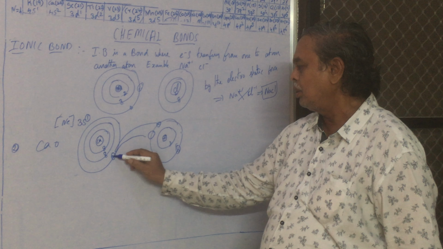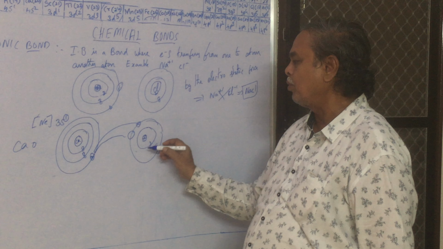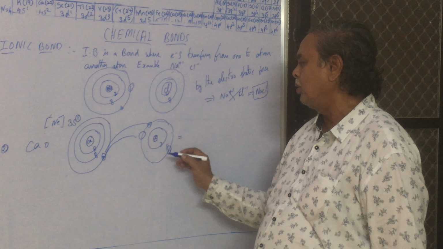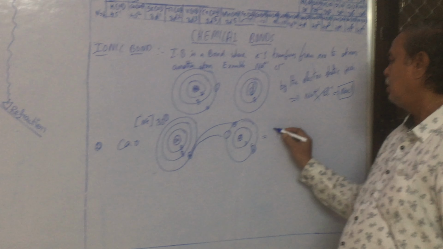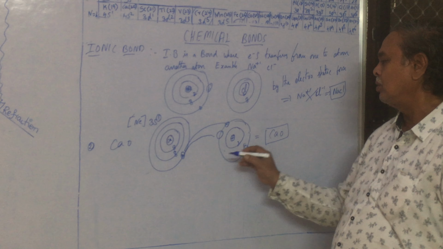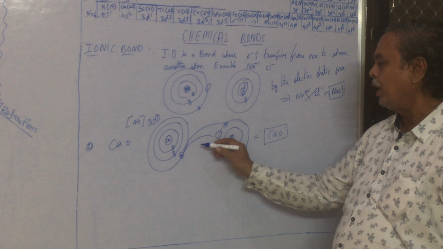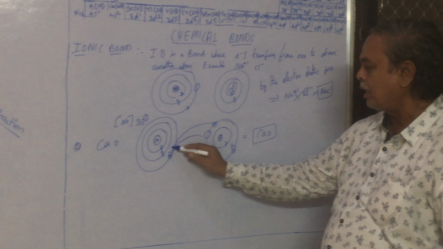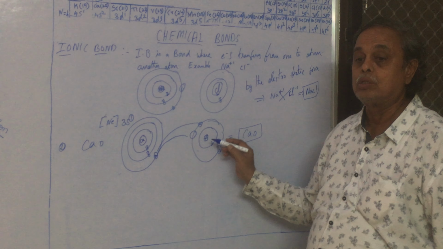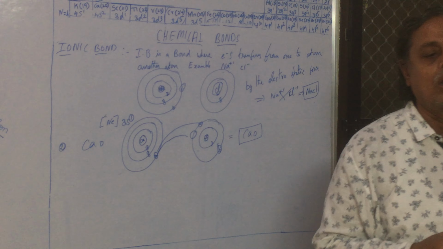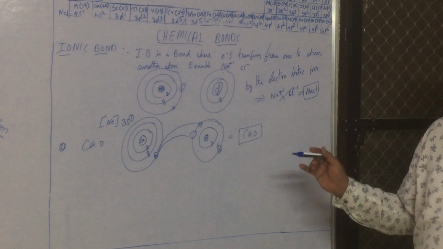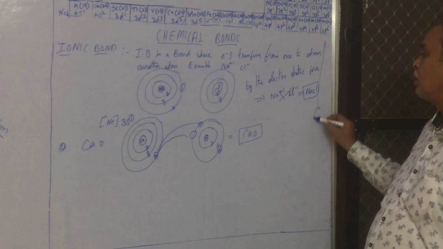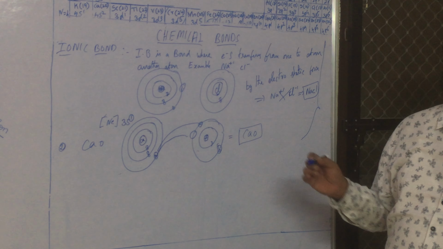The transfer of electrons from calcium to oxygen happens in that way. It has formed calcium monoxide. Calcium can transfer 2 electrons to oxygen, then it will be a molecule of calcium oxide. These are the 2 examples for ionic bond.